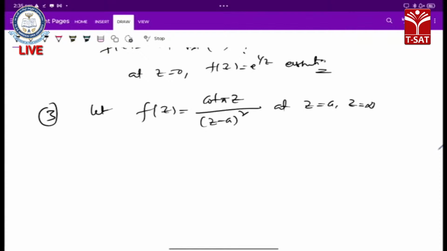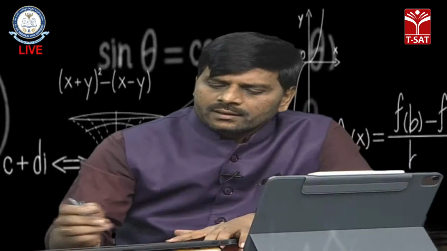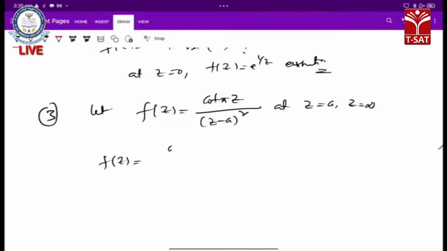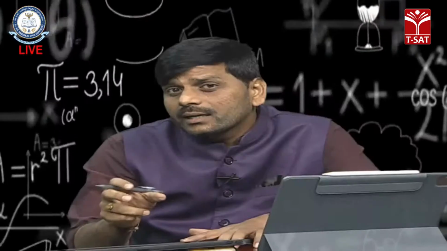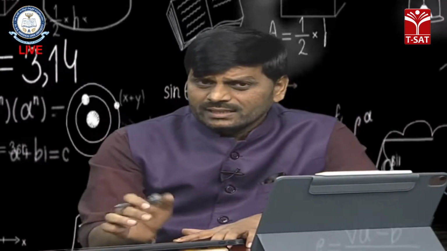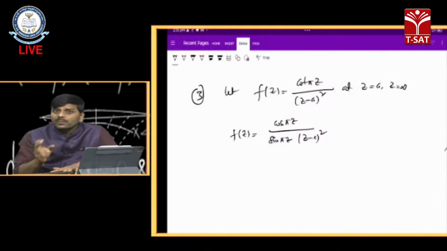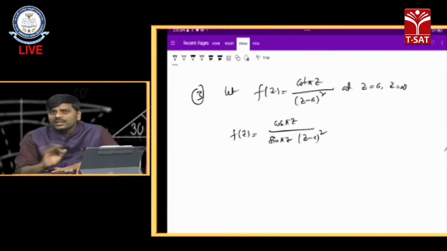Let us discuss the singularity of this function f of z at z equals infinity and z equals a. Yes, we know that cot is nothing but cos by sine. So we can rewrite this function cot pi z as cos pi z by sin pi z into (z minus a) whole square. Now to find the singularities of this function, what are the singularities? The denominator should be equal to 0, then we can get some points. Those points are where the function fails to be analytic.